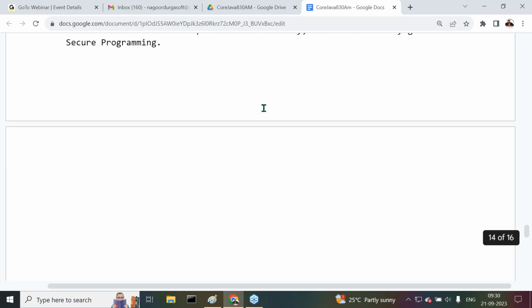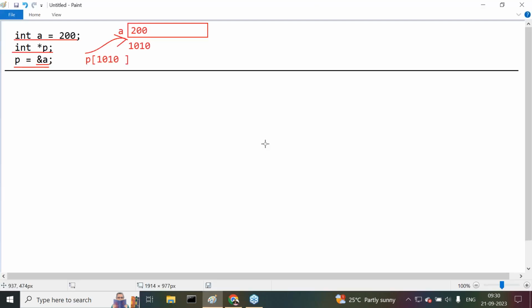Okay, even if you give this much of an answer, the interviewer will ask one more question. First question: are pointers possible or not possible in Java? Obviously, we say no, not possible. Tell me what are the reasons why pointers are not possible in Java. These four or five reasons we can give directly. Even after giving this much information, the interviewer will still ask one more question on the basis of this. Listen carefully.